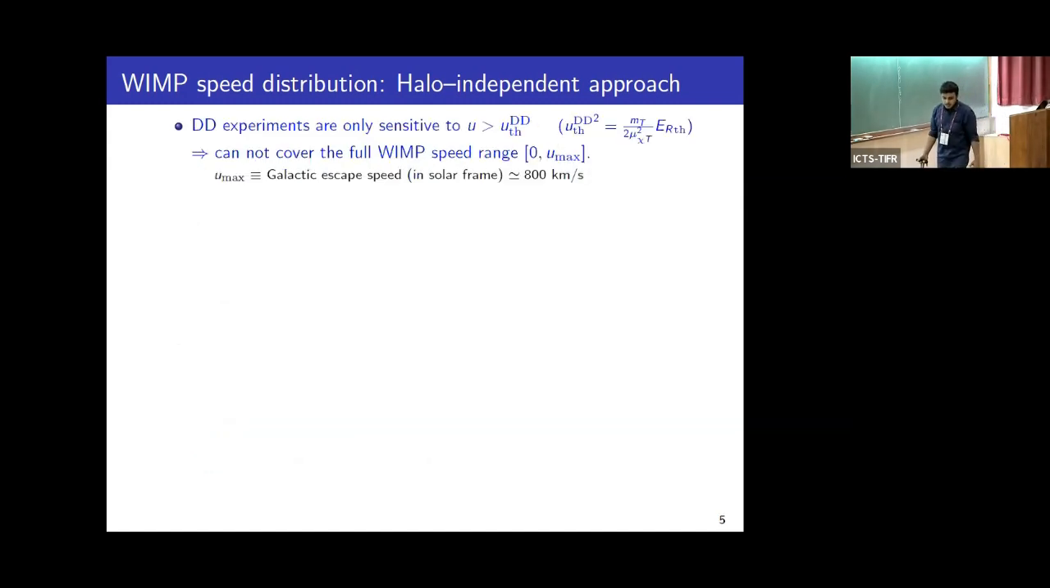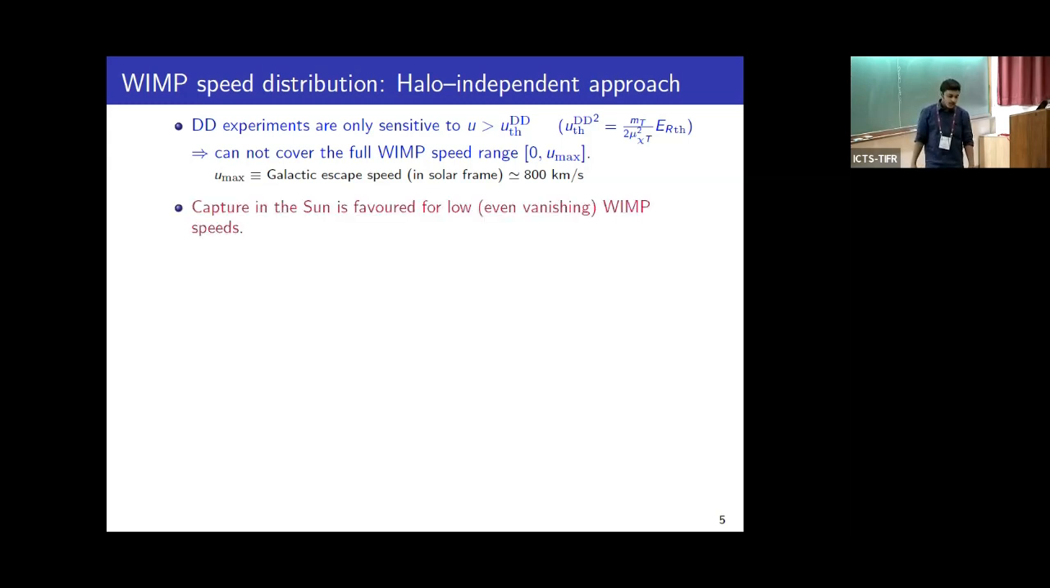Now, direct detection experiments are sensitive only to a WIMP speed that is larger than some threshold speed. This threshold speed corresponds to the recoil energy threshold of the detector. So direct detection cannot probe or cover the full WIMP speed range. If the velocity distribution is concentrated below this threshold speed, the direct detection rate will be 0. So one cannot use only direct detection for this halo-independent approach.